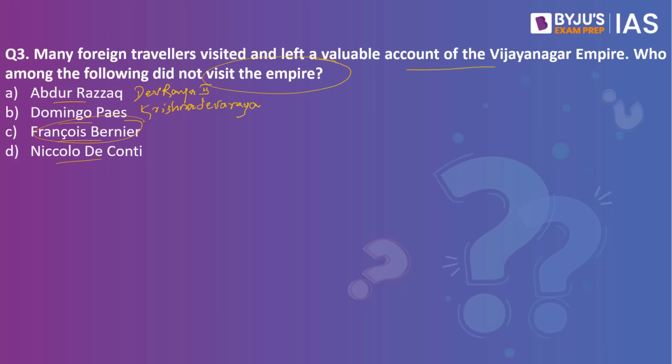Finally, what we have is Niccolo di Conti. He happened to be an Italian traveler. He visited India, probably after the accession of Devaraya II. As part of the assignment, you have to put in the comment section who the other foreign travelers are who had visited the Vijayanagara Empire. We have about 3 that are mentioned in this question.